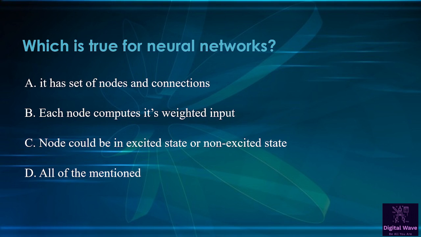Next question is which is true for neural networks? So first option available here, it has a set of nodes and connections. Second option is each node computes its weighted input. Third option is a node could be in excited state or non-excited state, and the last one is all of the mentioned. So right answer will be all of the mentioned.